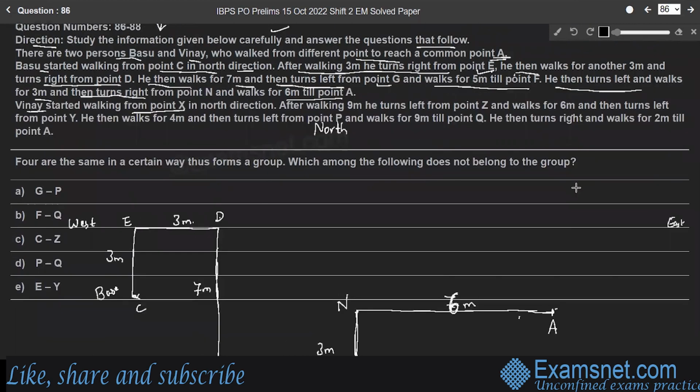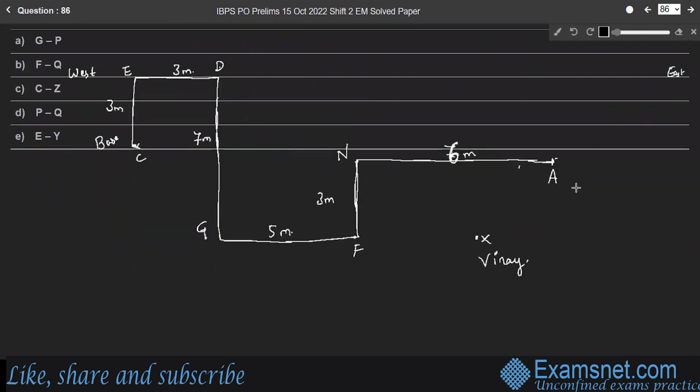And from here, in the north direction, after walking 9 meters, he turns left from point Z. So he walks for 9 meters in the north direction like this, upwards. We'll join these two lines.